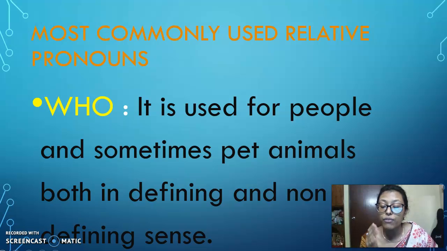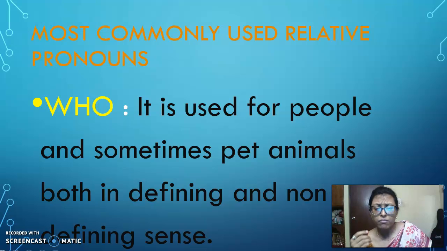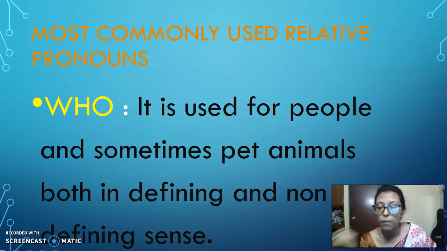As I told you, it does not change with gender or number. Whether I say I like the girl who is standing there, or I like the boy who is standing there, it remains the same. Who, whose, which, that, these relative pronouns do not change with the change in gender or number.